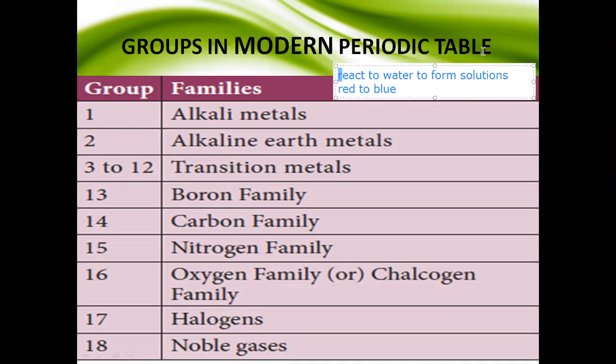Next one, group 14, is the carbon family. Same reason, because the first one is carbon. The next one, group 15, is the nitrogen family. Same reason: boron family, carbon family, nitrogen family, all are called families for the same reason.